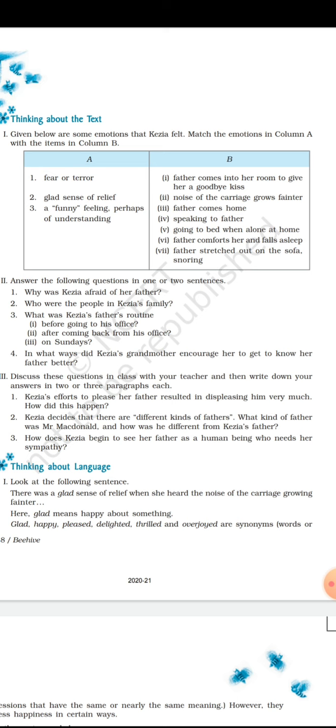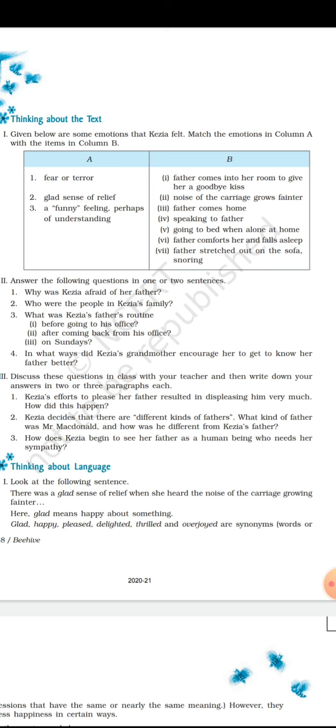The first sentence in column B is father comes into her room to give her a goodbye kiss, the second is noise of the carriage grows fainter, the third is father comes home, the fourth is speaking to father, the fifth is going to bed when alone at home, the sixth is father comforts her and falls asleep, and the seventh is father stretches out on the sofa snoring. Now you have to match the following.